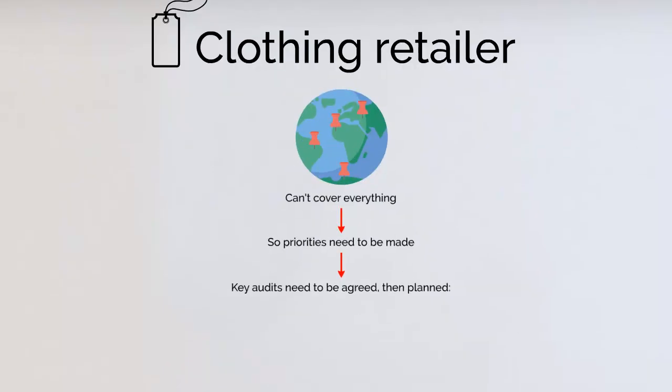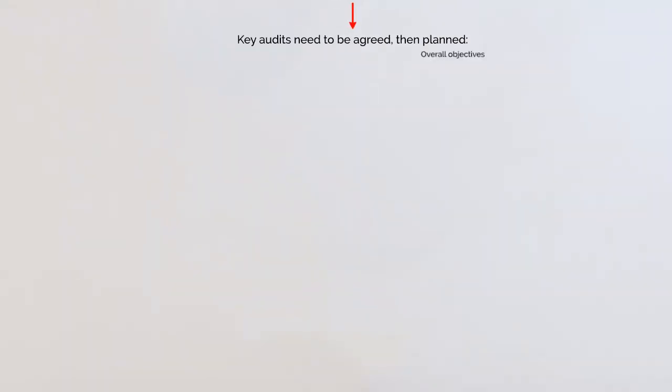So let's have a look at what might feature in one of these plans. Well, overall objectives. What is the organisation hoping to achieve by the internal audit department auditing a specific department? Do they think that department is high risk and so is worthy of an audit? We've already seen, haven't we, with the different types of audits, there may be different reasons why the organisation wants the audit to go ahead.